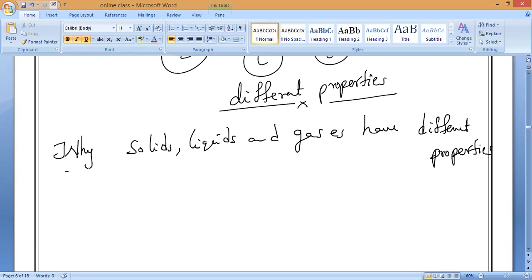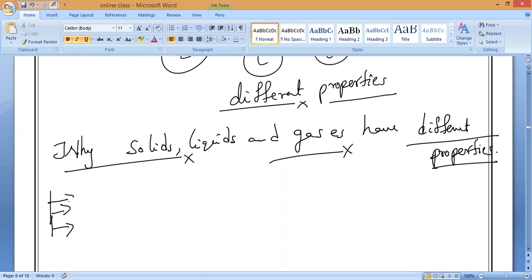Now we have three reasons, which you already know. Solids, liquids, and gases: what is the main difference? Anybody can speak. That is what I called the kinetic energy of the particles, the movement of particles.